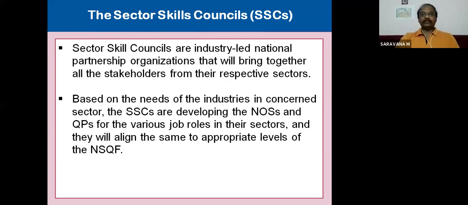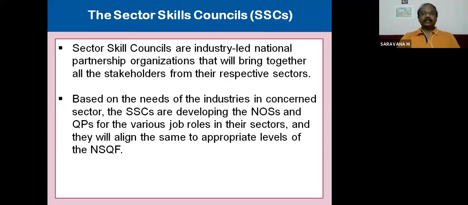At Level 3 there will be a syllabus, at Level 4 there will be a syllabus, at Level 5 there will be a syllabus for this many hours, with specific learning outcomes. So these industries or training providers can conduct the training program, and the certificate will be issued by competent authorities.